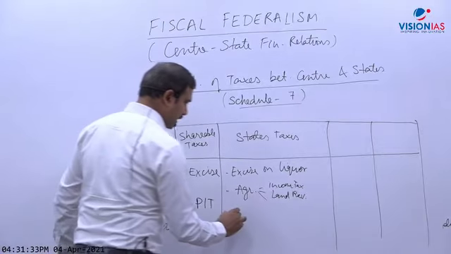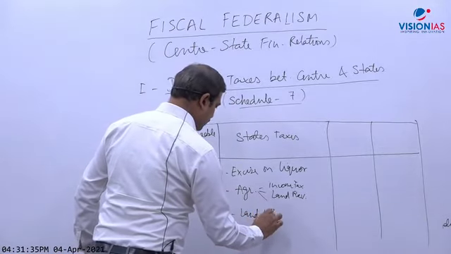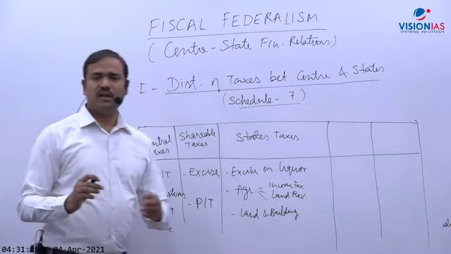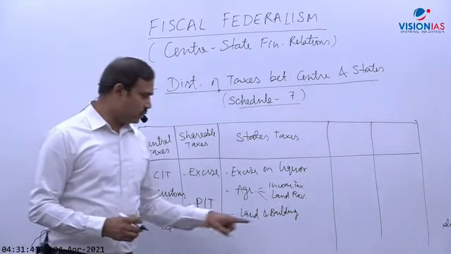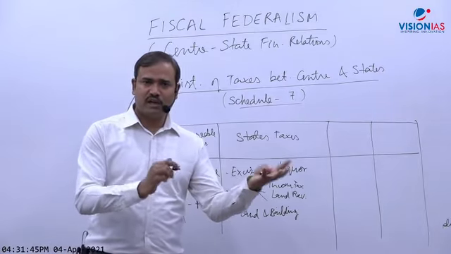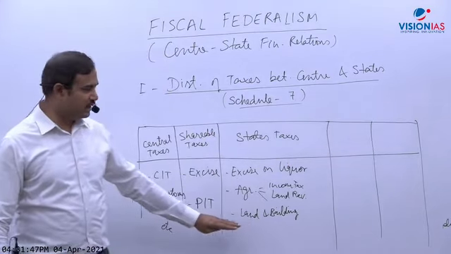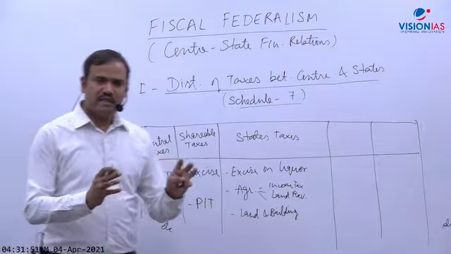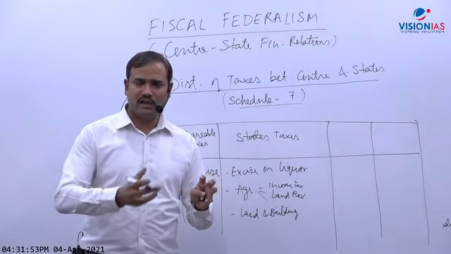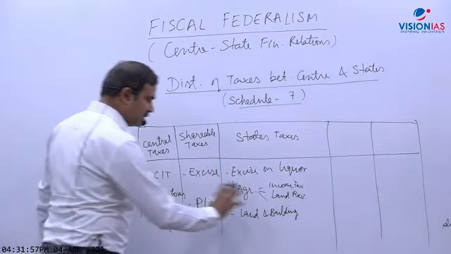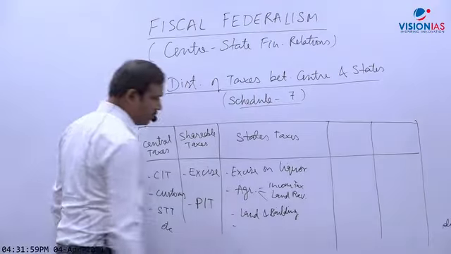Apart from the taxes on land and buildings, for example, like house tax, or property tax, or stamp duty on buying, selling land or buildings, that is under the state government. So all taxes like stamp duty, or maybe estate duty, estate or death duty, or inheritance tax, that is also under the state government. Okay, all taxes linked to agriculture, land and buildings come under the state government.